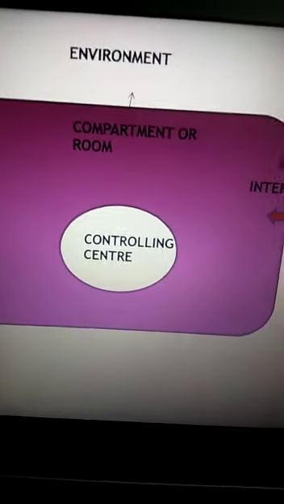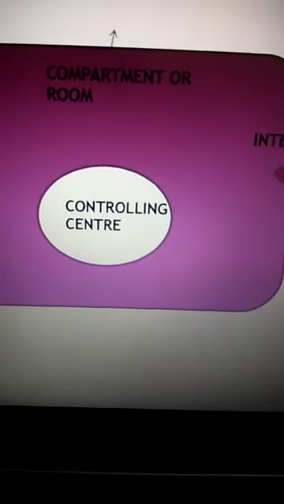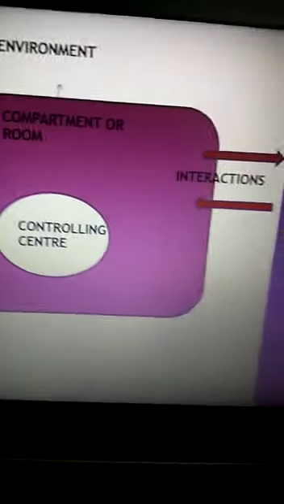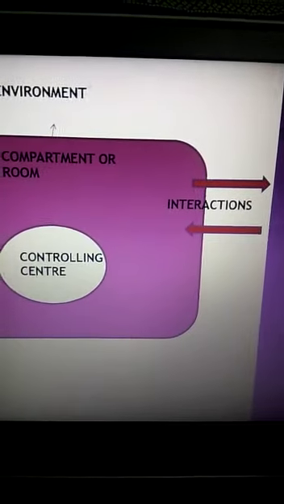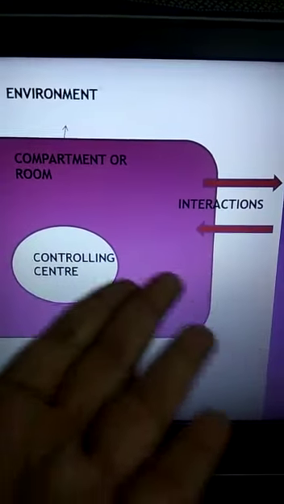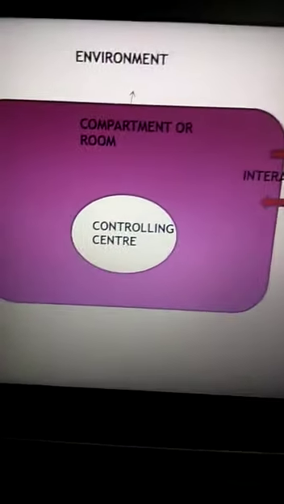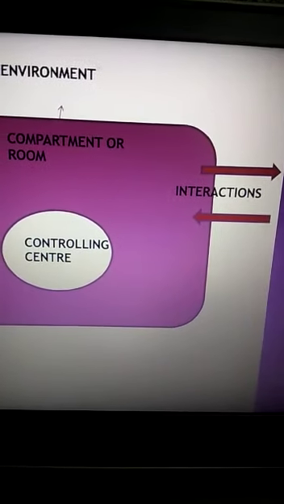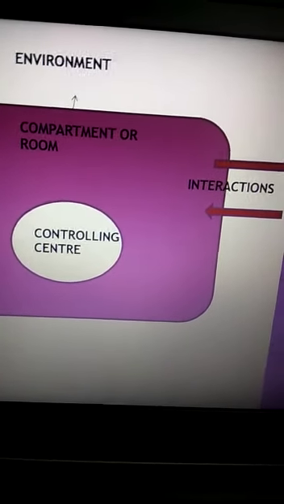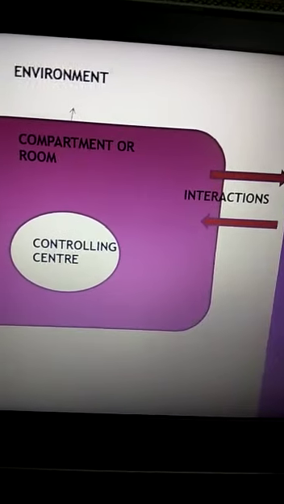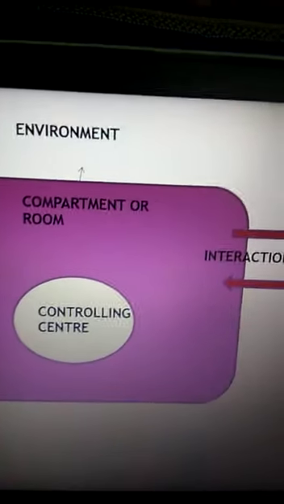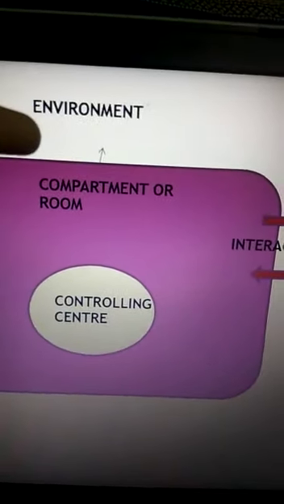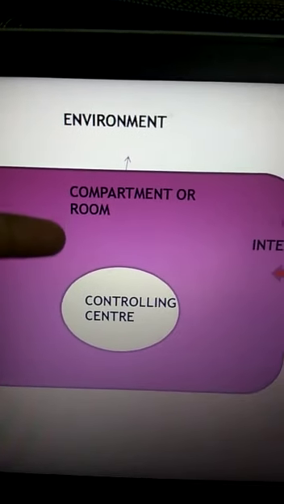First, a compartment or a room should be present. Second was the controlling center. The third word we have written over here is interaction. Now this interaction means there should be certain chemical reactions, or something should be coming inside or going outside between the environment that is outside the cell and inside the cell.